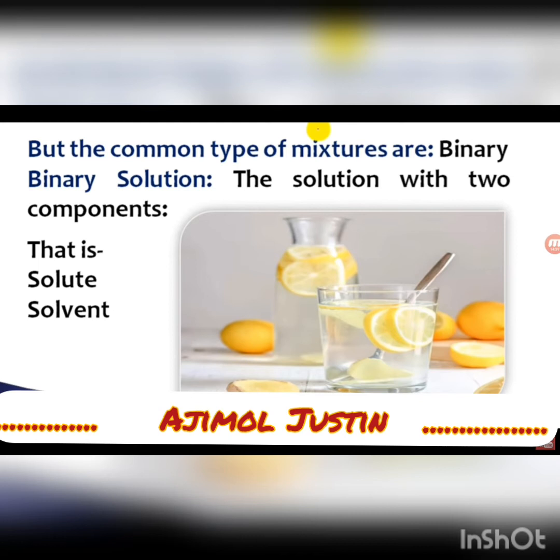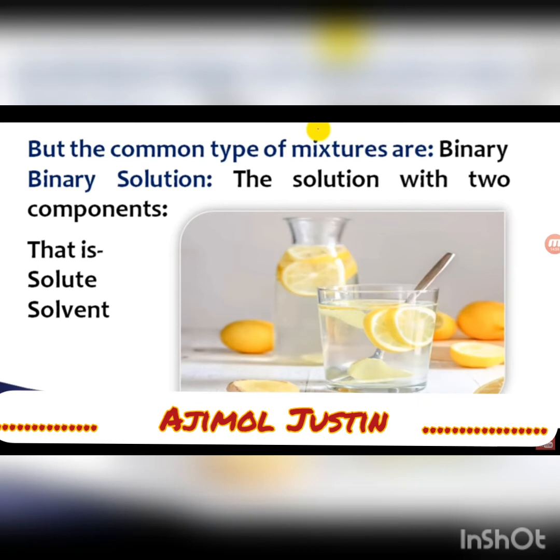If I take a glass of water and add sugar into it, after mixing it, what will I get? Yes, sugar solution. So this solution consists of two parts. One is the water, which is the major part; most of the solution consists of water.